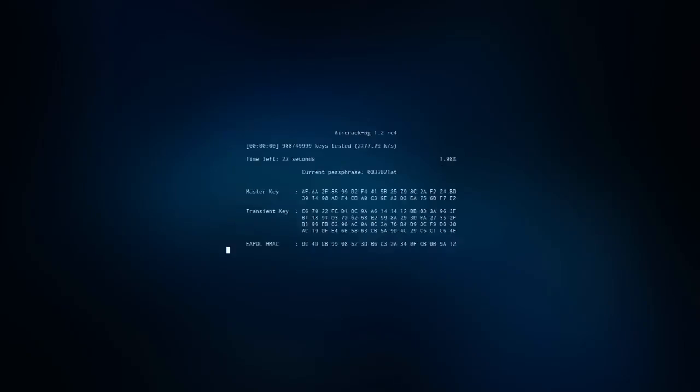Aircrack will now run your word list against the four-way handshake until it comes across the correct password. This will only work if the password is in the list, so the larger your word list, the better the chance you have of cracking the password. And there's the password. Now, depending on your computer specs and the size of your word list, this can take anywhere from minutes to weeks.